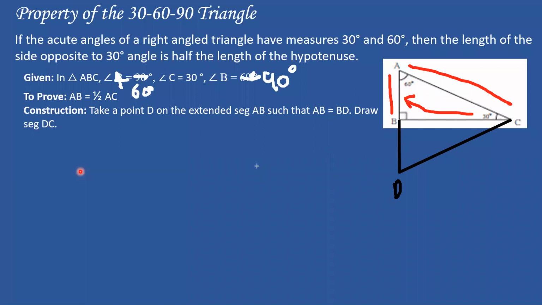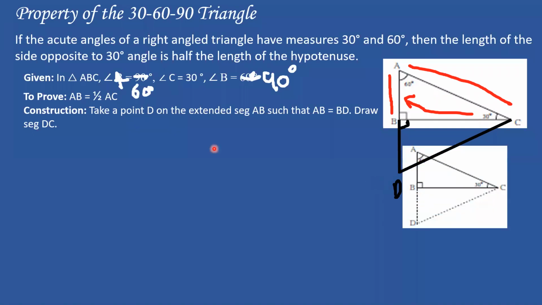Now what I get is another triangle. So I get one more triangle, DBC. This is the construction. This is the official diagram of the construction, if anybody is confused. Now I took point D and extended AB such that AB is equal to BD. So these two are equal. And this will obviously be 90 degrees. Why? Because of linear pair.